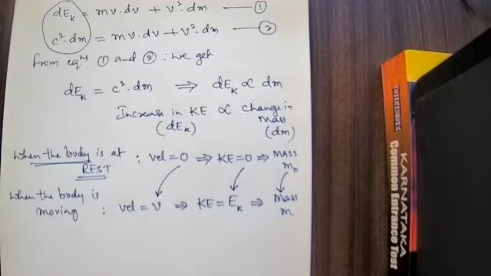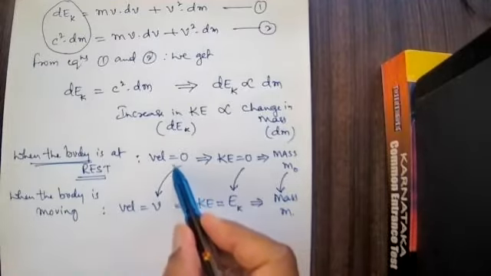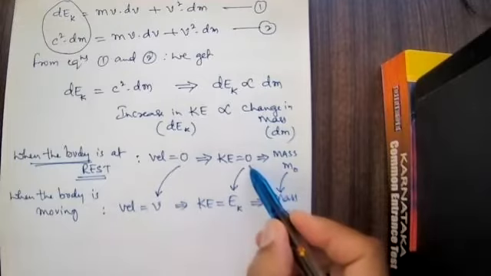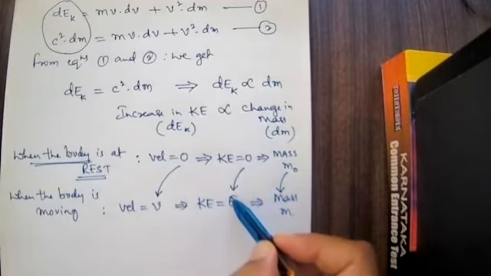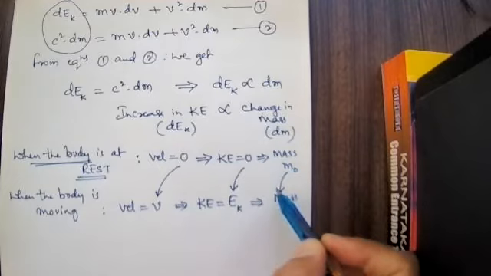Don't forget about the integration limits. Velocity, if you want to integrate, 0 to v. Kinetic energy, 0 to Ek. Mass, m naught to m.